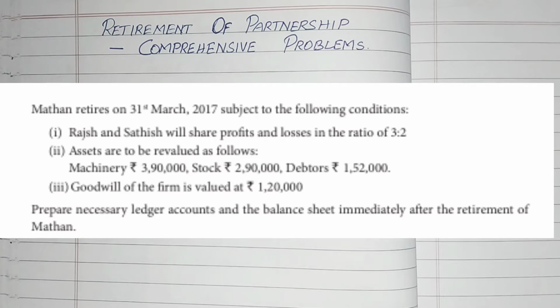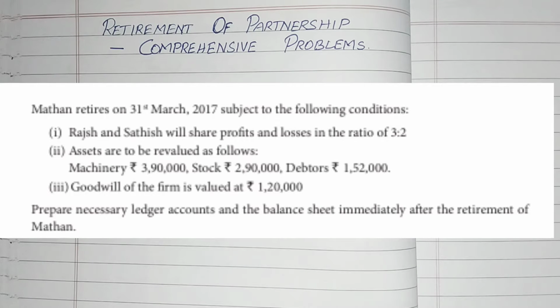The person who is retiring from the firm is Madan on 31st March 2017. He is retiring subject to the following conditions. Firstly, Rajesh and Satish will share profits and losses in the ratio 3:2. This is the new profit sharing ratio.